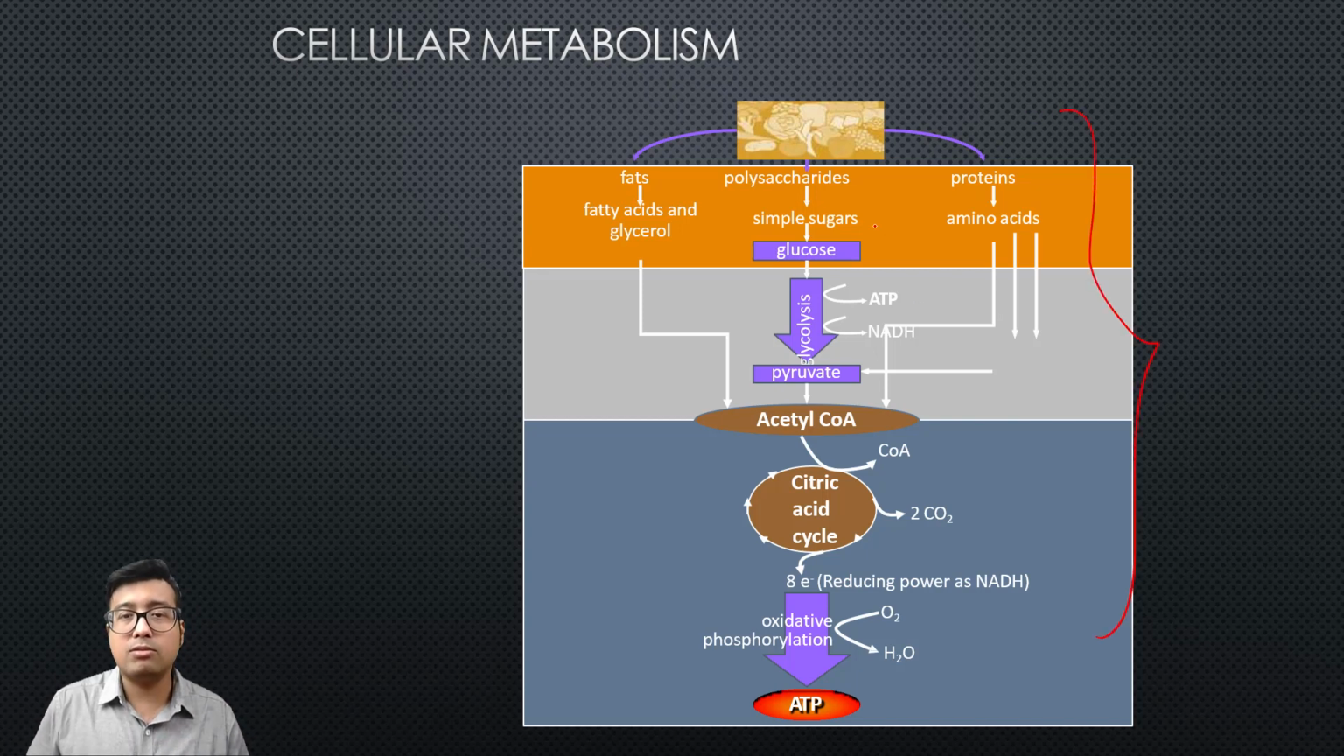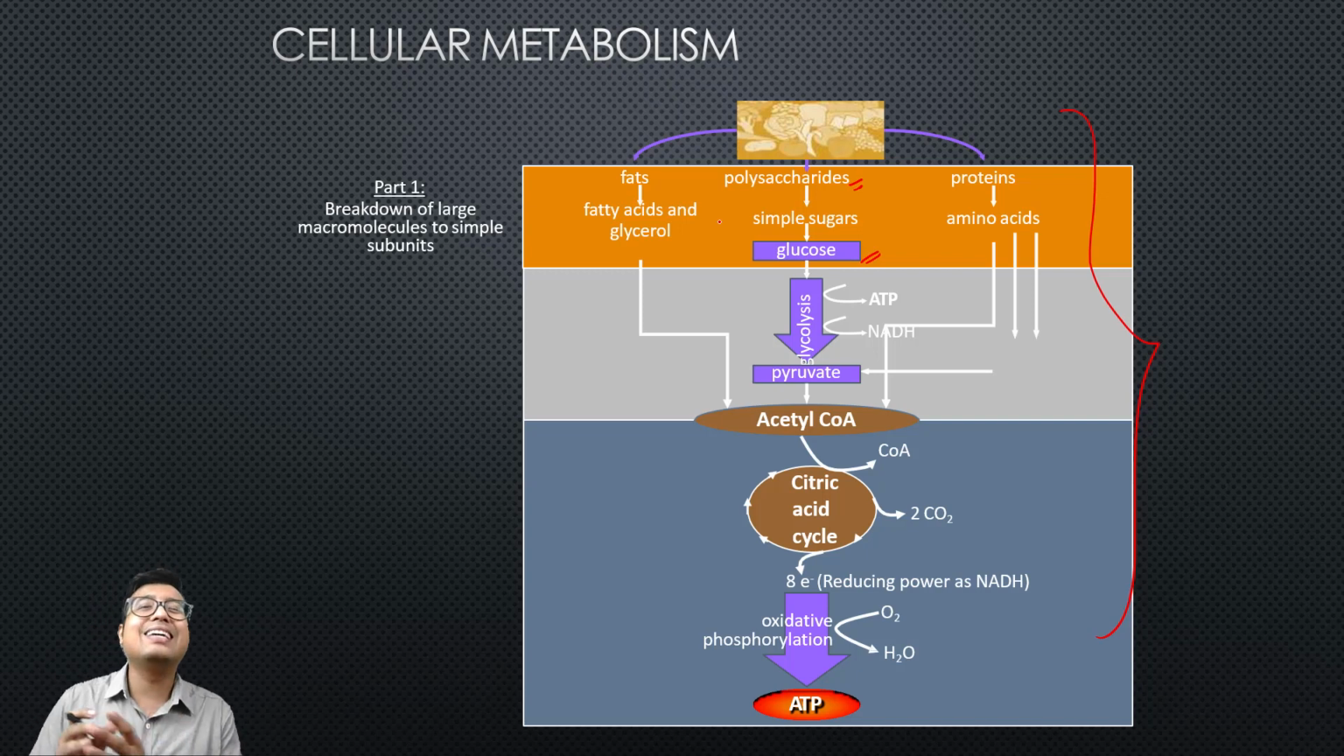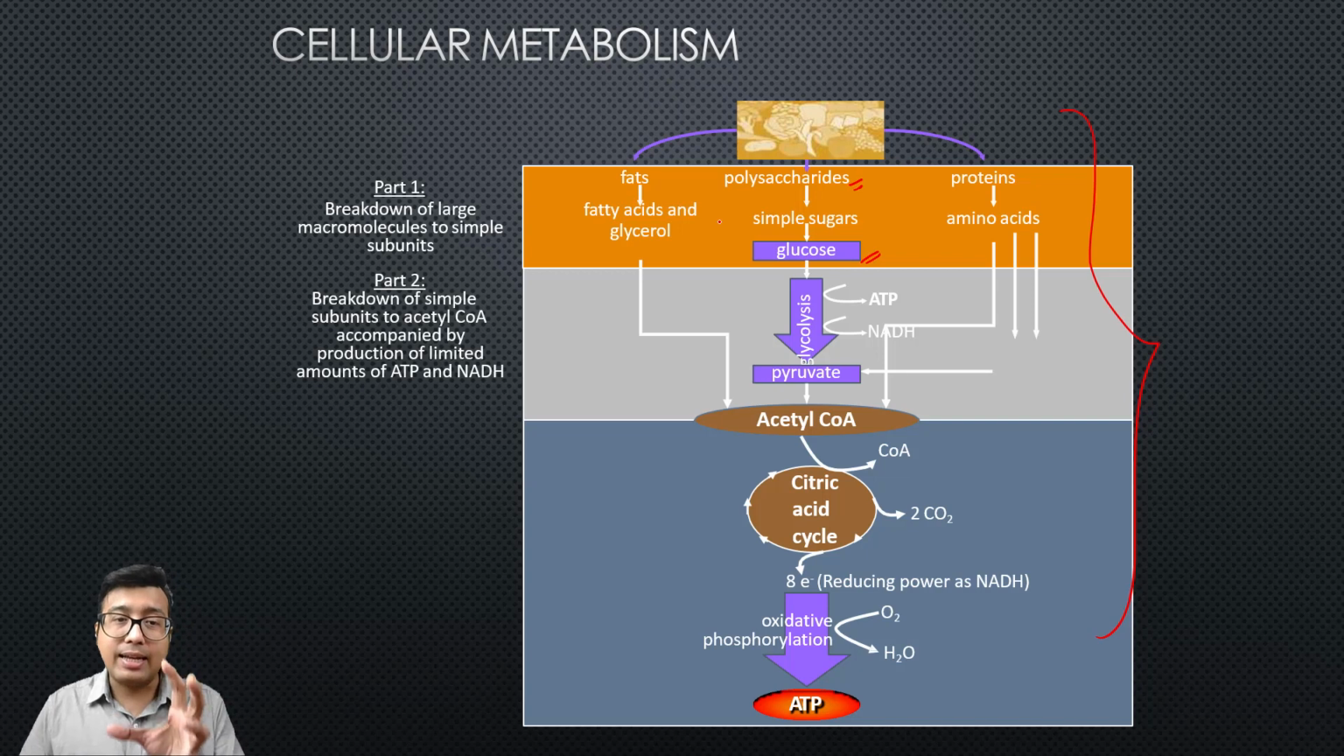In step 1, what is happening? Complex polysaccharides are broken down to simple glucose. This is the basic catabolic process by which glucose will be absorbed in the body. We are considering the general metabolism from eating to production of energy. First glucose undergoes glycolysis to form pyruvate, and then it is converted to acetyl coenzyme A.